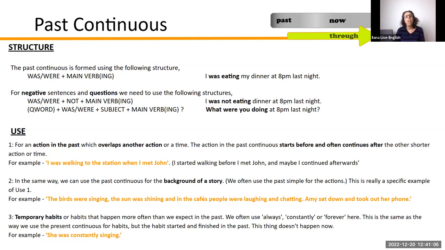Okay. In the same way, we often use past continuous for the background of the story. So you often see it in English books or non-fiction. And the example they always give is the birds were singing and the sun was shining. And in the cafes, people were laughing and chatting. So it's setting the scene of a book, of the chapter of a book.